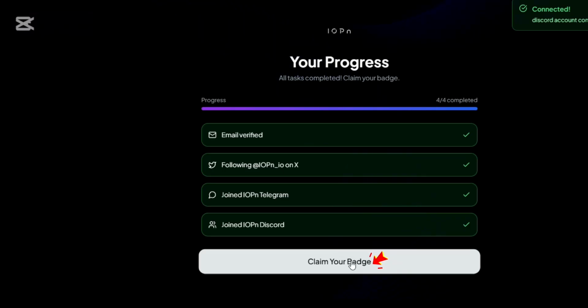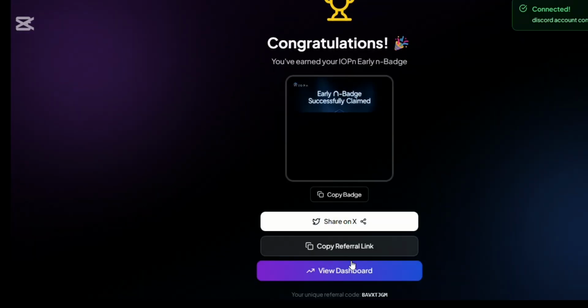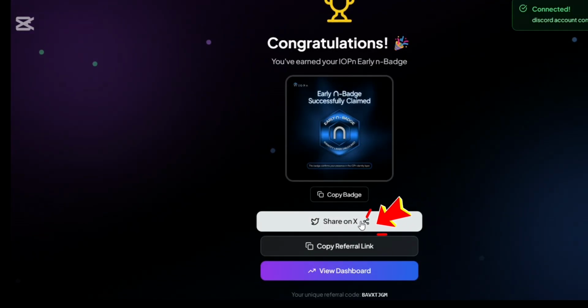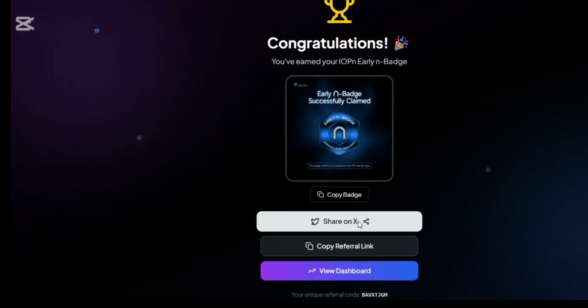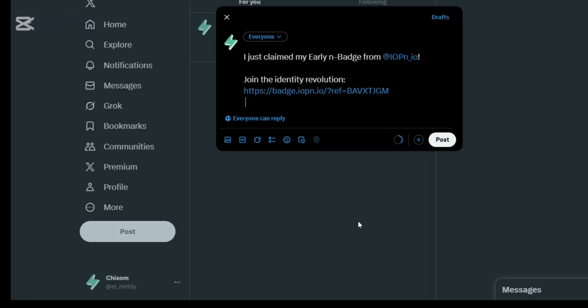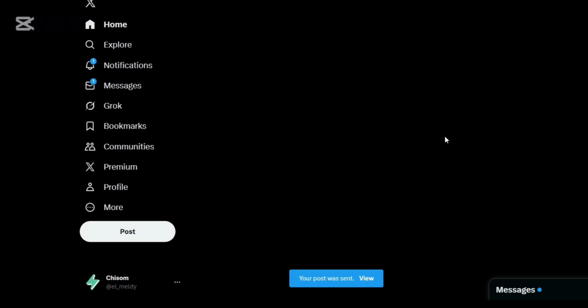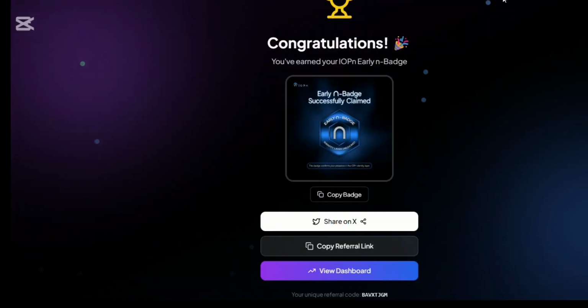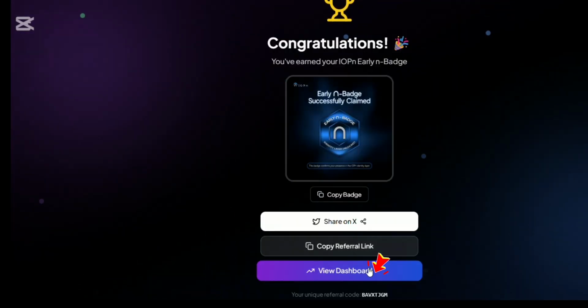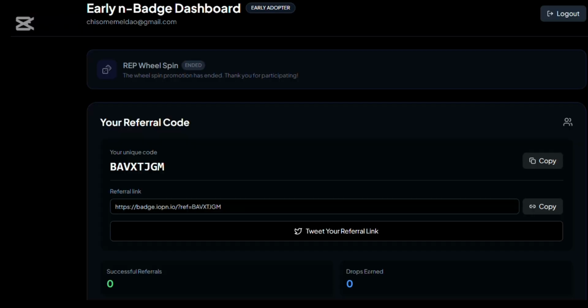Then you can see claim your badge. If you proceed to claim your badge, congratulations, you have earned your IOPn early nBadge. So you proceed to share it to your X, then post. That is it. Then you come back to the site again. You can just view your dashboard, just to see how your dashboard looks.